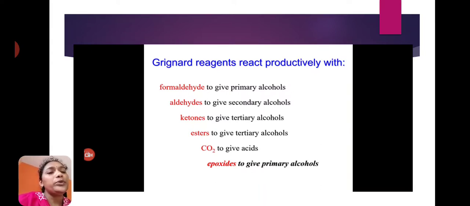Aldehydes give secondary alcohols. Ketones give tertiary alcohols. Esters also give tertiary alcohols. Epoxides give primary alcohols. Carbon dioxide, when it reacts with a Grignard reagent, will give acids, meaning carboxylic acids.